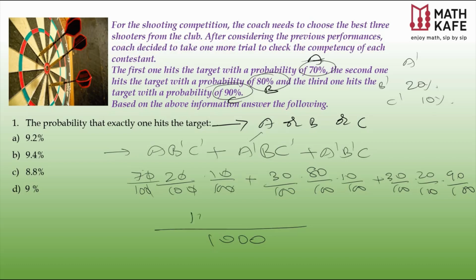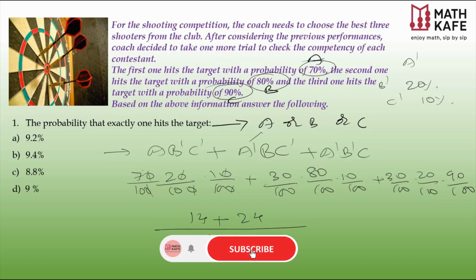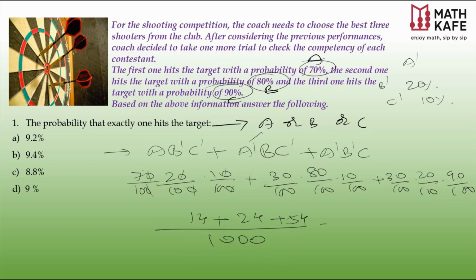From the numerators all the zeros are cancelled and you just multiply. 7 times 2 is 14, times 1 is 14 itself. 3 times 8 is 24, times 1 again 24. And here 3 times 2 is 6, 6 times 9 is 54. So you add everything: 54 plus 24 is 78, plus 14 is 92 by 1000. All the answers are in terms of percentage, so you need to convert: percent means out of 100, so remove one 0, and it becomes 9.2%. That is the correct option, and you got the answer.